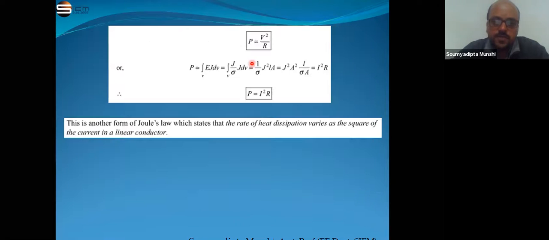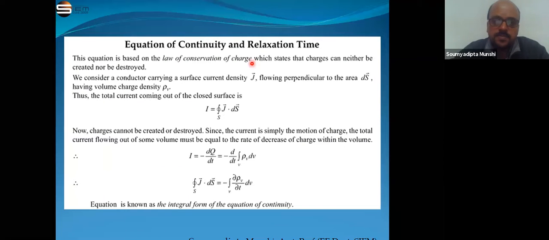Now we have to discuss the equation of continuity, which is based on the law of conservation of charges. First, consider a current carrying conductor with a surface current density J, which is perpendicular to ds, and the volume charge density is rho v. We already know that I is equal to the surface integration of J dot ds. This formula we already know.